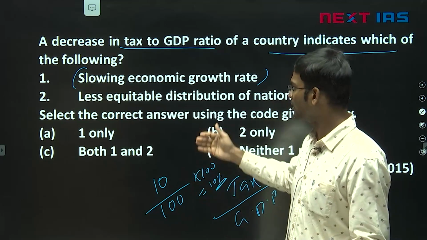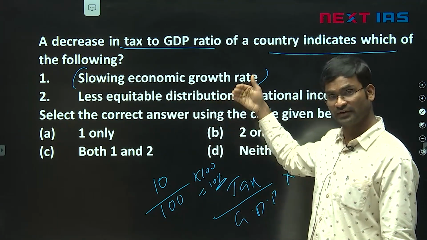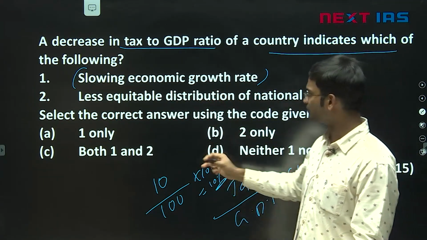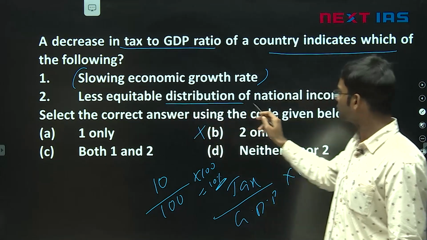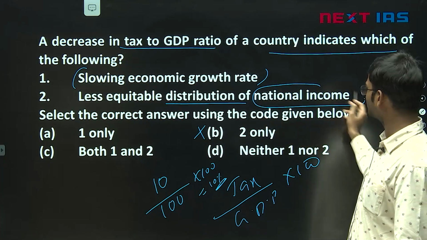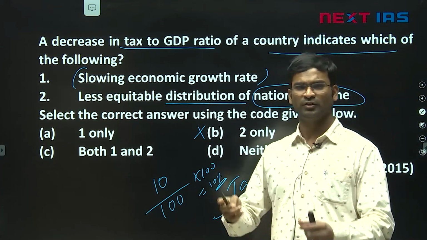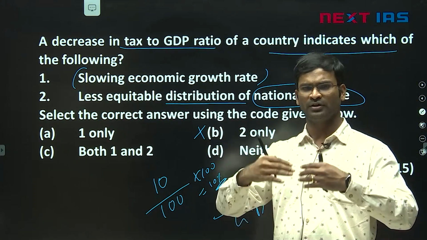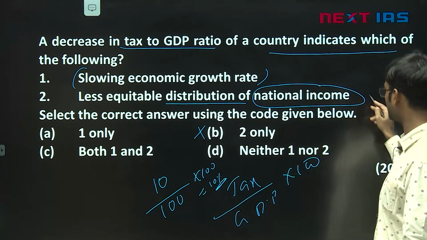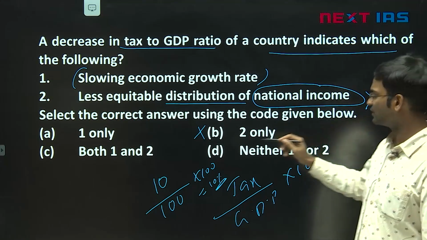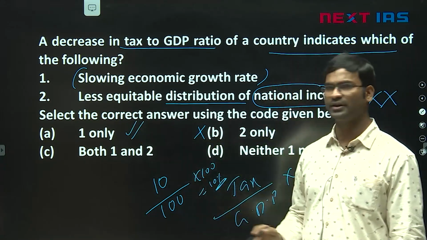So here slowing economic growth rate, yes, chances are there. So eliminate B. Less equitable distribution of national income: again, we cannot say that if tax collection is reducing, there is less equal distribution. It may or may not be, so we cannot say. So the answer is only A is correct.